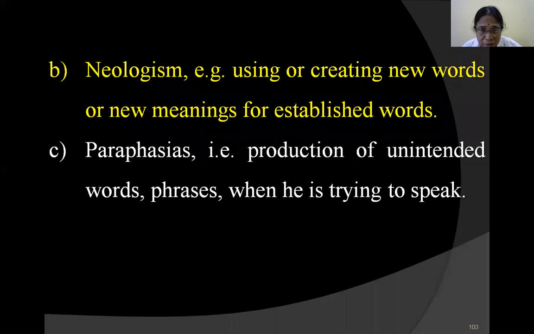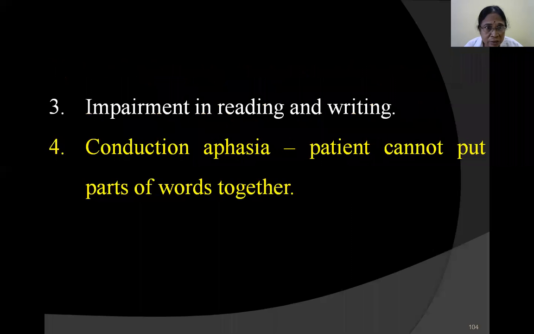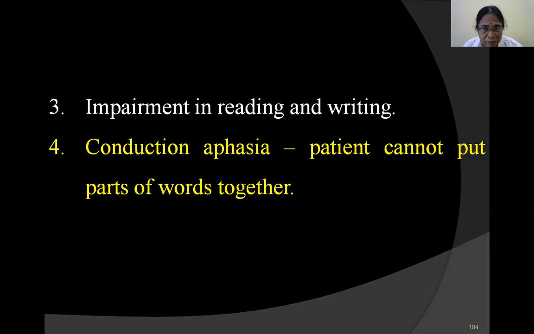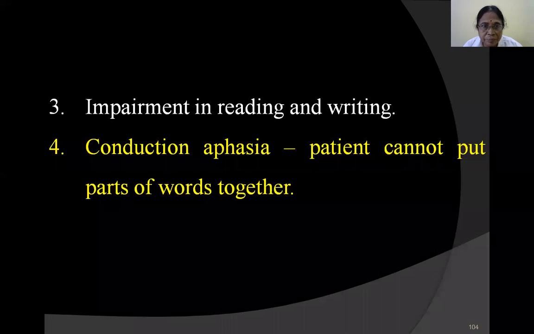Then there are paraphasias, that is, production of unintended words. Suppose he is talking to you; he is not intending to bring in those words or phrases, but unintentionally those words come. They are called paraphasias. And there is impairment in reading and writing, because he is not understanding properly. In conduction aphasia, the patient cannot put parts of words together, and cannot make sentences properly.